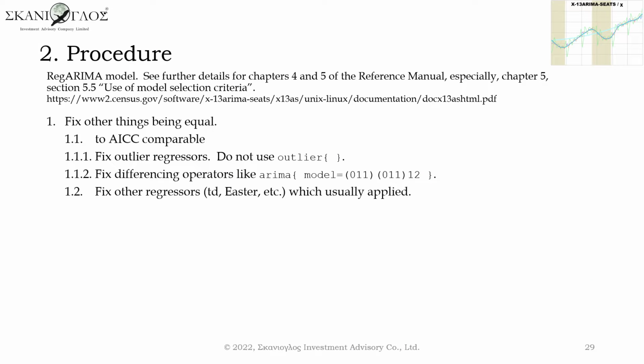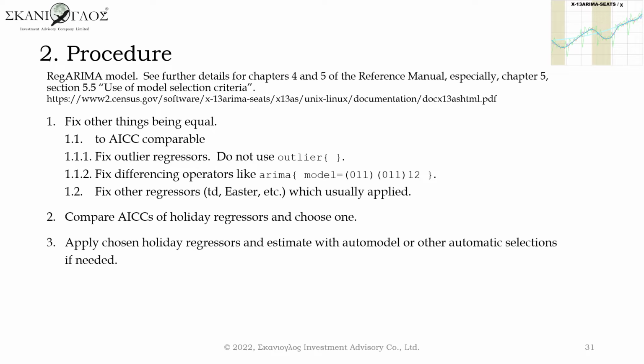Procedure of detection can be divided into 3 steps. 1. Outliers, differencing operators, and other regressors which are usually applied should be fixed. 2. Compare various holiday regressors and choose one. 3. Apply the chosen holiday regressors and estimate with automatic selections if needed.